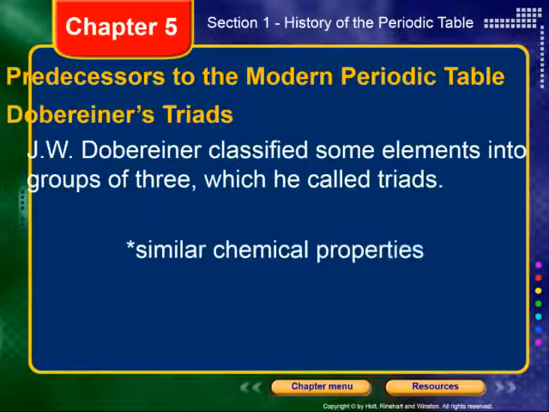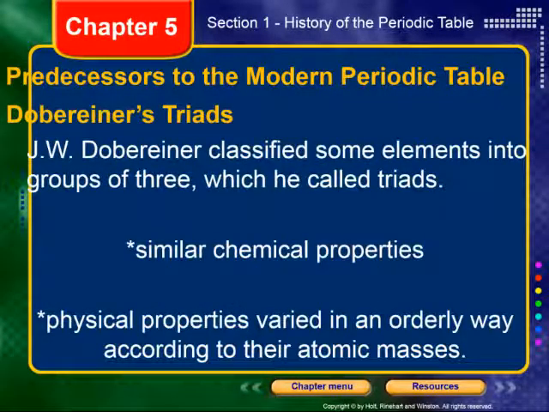Now, like we said, the periodic table as it exists today has not always been the case. In fact, there wasn't always even a periodic table per se. There were simple, odd groupings of elements based on similar chemical characteristics. If they tended to react in similar ways, they were grouped together. For example, one of the earlier systems was known as triads. We'd have similar chemical properties, but the physical properties, things like mass or density, varied in a very orderly way according to their atomic masses.